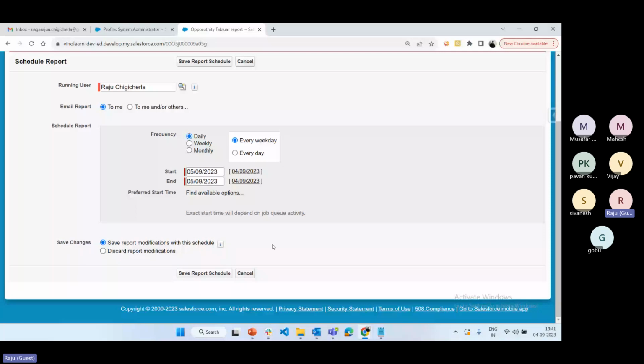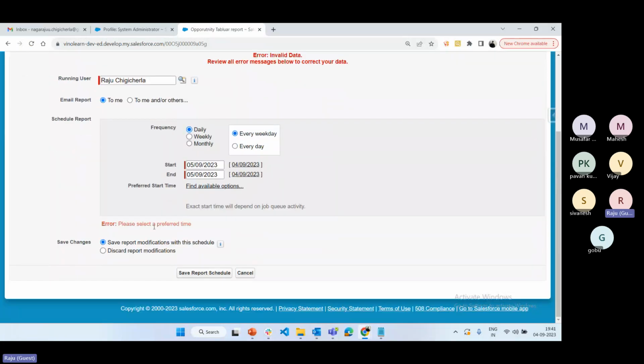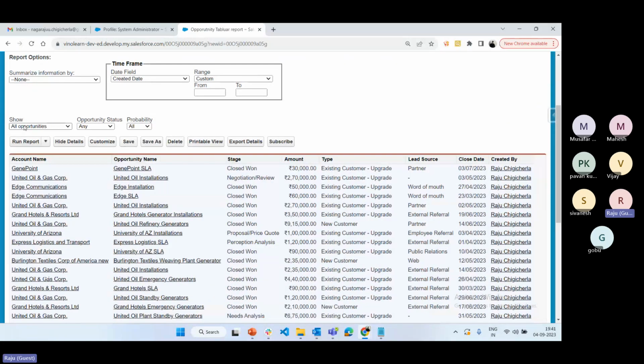Click on save report. How to schedule the report? Choose which user to run by, who is required, email notification, and select the frequency, save the changes, and click on save report schedule. So here what happened, please select the preferred time. I'm going to select the preferred time, 2 p.m., save. So now it is scheduled.